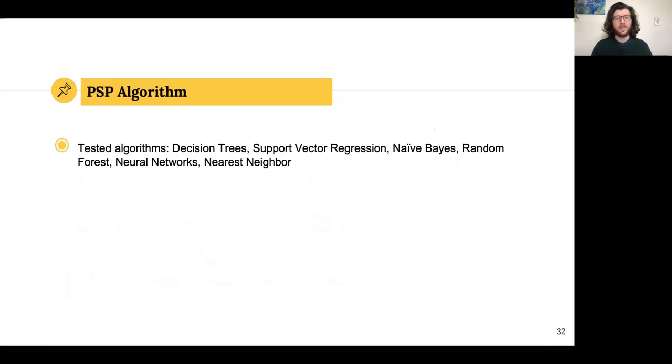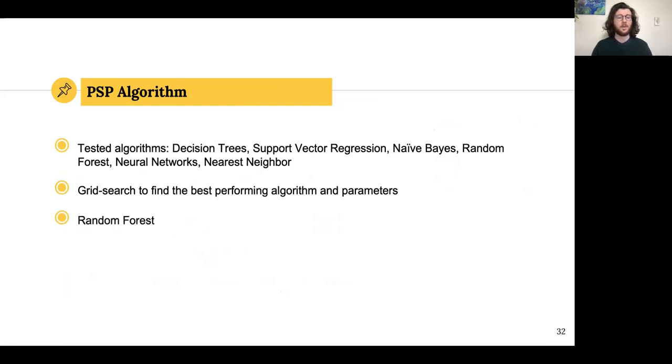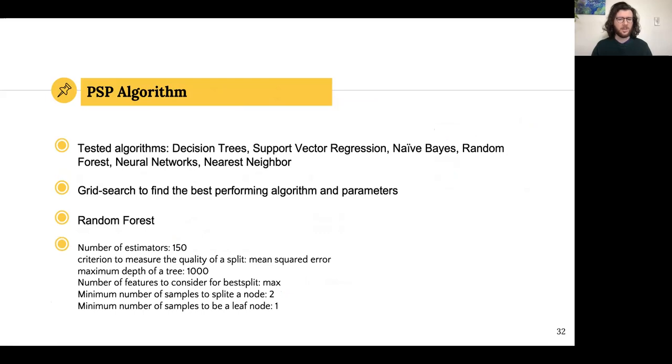And so we tested different algorithms, performed a grid search on them to find the best parameters, and eventually we landed on the use of random forest. And here I just list a few relevant parameters about them.